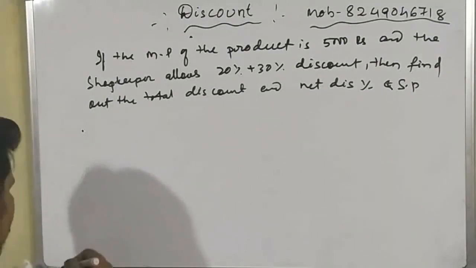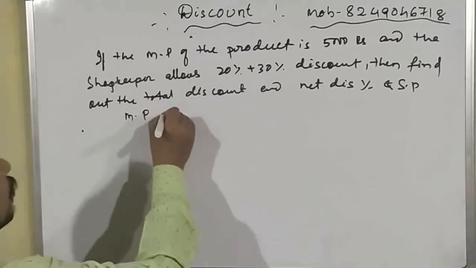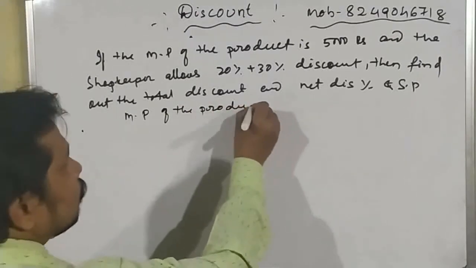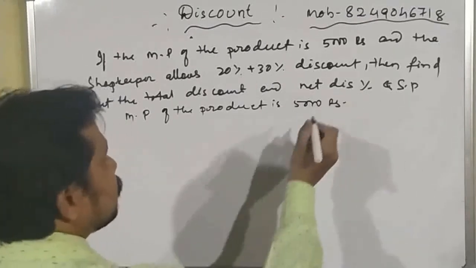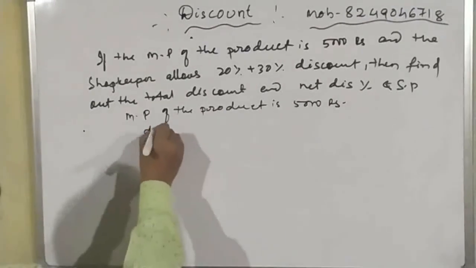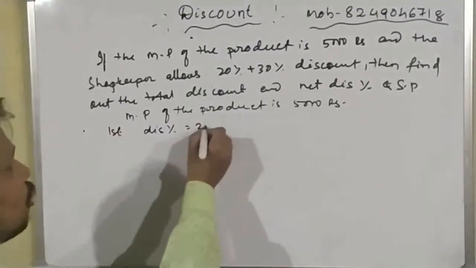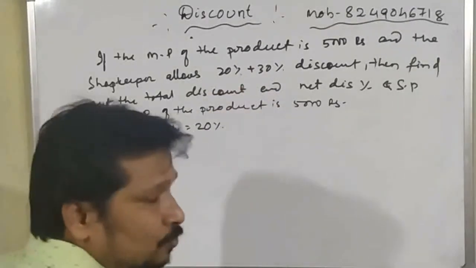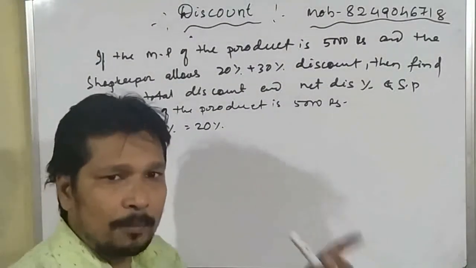Okay, student? So here the mark price is given. Mark price of the product is 5,000 rupees and discount percentage is equal to first discount. First discount percentage is equal to 20%. So here, for allowing the first discount, we must find out the discount amount.